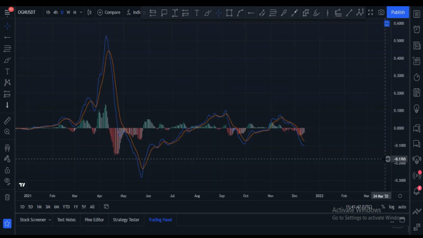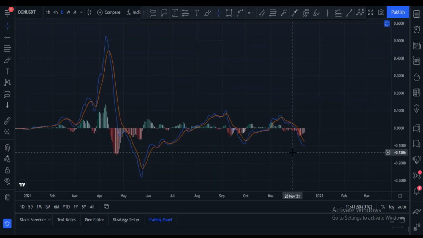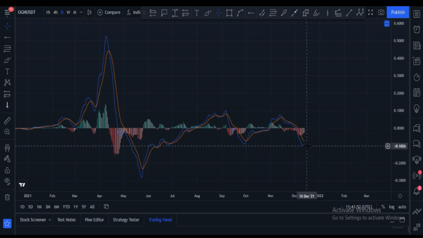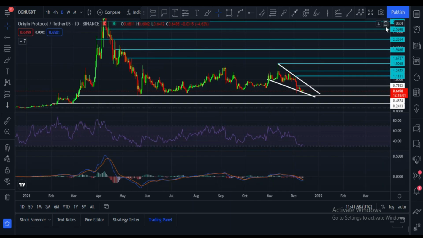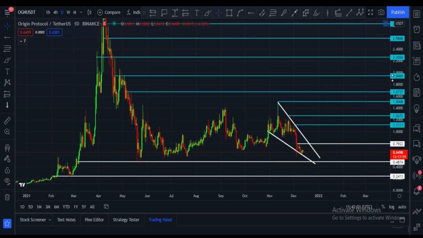Let me please show you MACD. MACD crossover was towards downside, but now towers are changing their color. Maybe we see an upside crossover, and after that we may see an upside movement in price. But for this we have to be very careful.